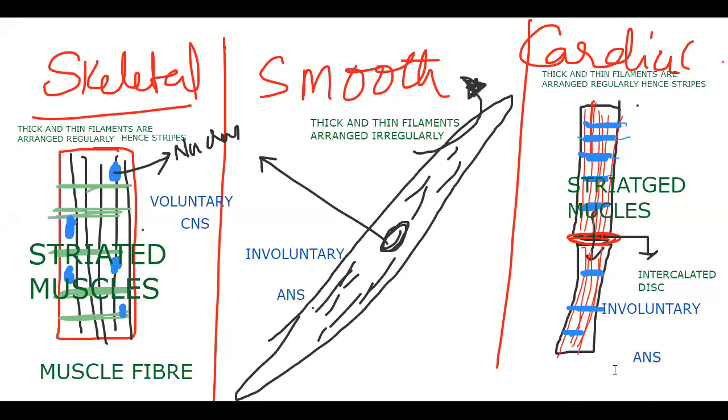Because in cardiac muscle fibers we have a special feature in the human body. The cardiac muscle fibers of one particular place are modified into a structure called the pacemaker. This pacemaker regulates the heartbeat.